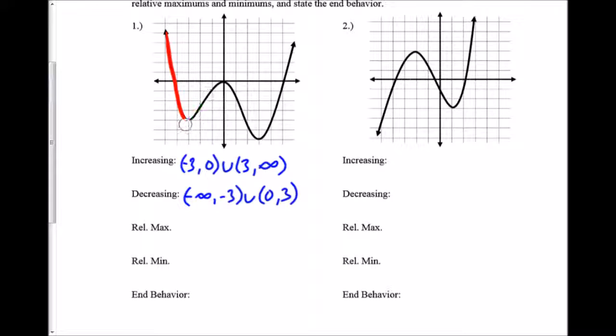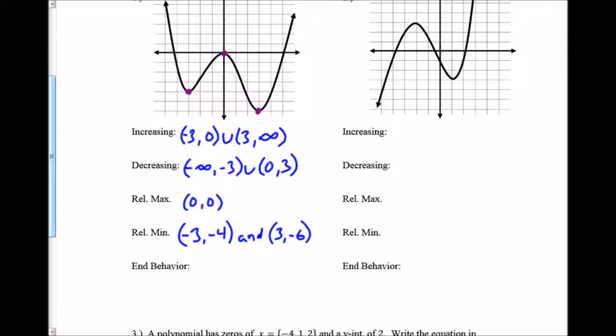Now in terms of relative maximums and minimums, these are just relative high and low points. Again, they're relative to the points around them. So this one right here is a relative maximum at (0, 0). It's a point that's higher than all the points around it. And in terms of relative minimum, there's actually two of these. This is a relative minimum because it's lower than the points immediately next to it. This is also a relative minimum because it's a minimum relative to the points immediately next to it. So I've got one at (-3, -4), and I also have one at (3, -6). So I have two relative minimums, again relative to the points directly around them.